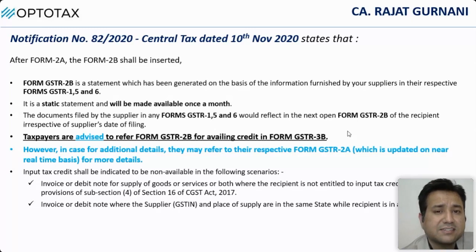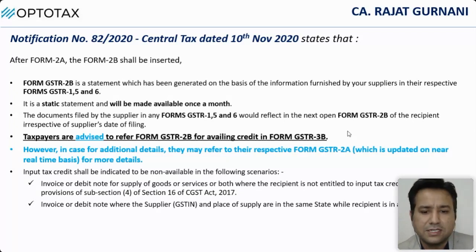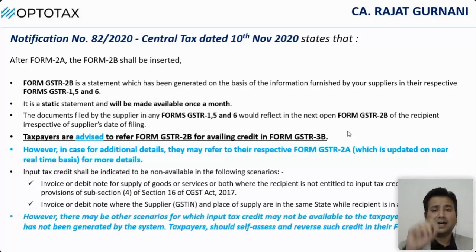Does it consider section 17 subsection 5 blocked credit? No. So does that mean that 2B shows me eligible ITC? No. Even after 2B, you have to refer to the provisions of the law, right? You cannot ignore the provisions of the law. Please read down. However, there may be other scenarios. GSTR 2B is not the ultimate document.